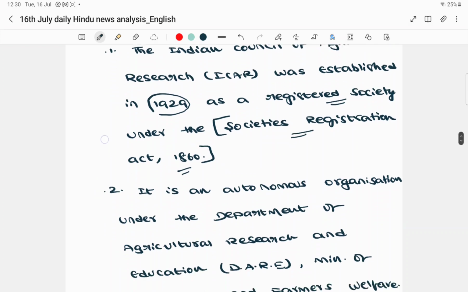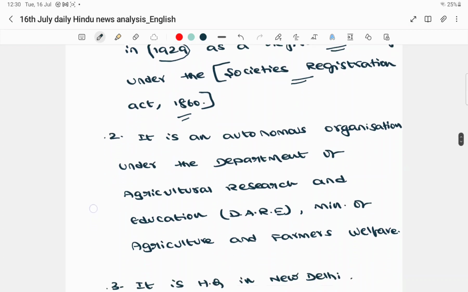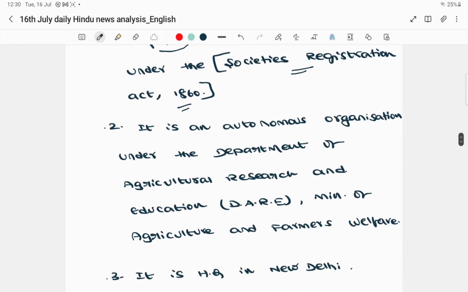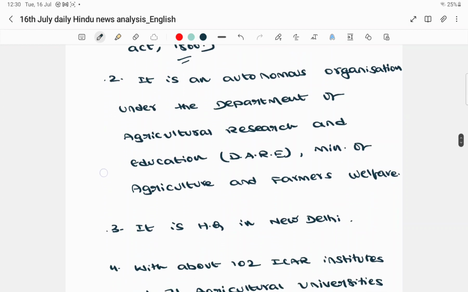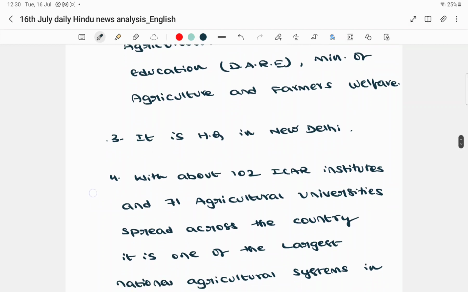And it is an autonomous organization under the DARE, which means Department of Agricultural Research and Education, which comes under the Ministry of Agriculture and Farmers Welfare. And this particular body is headquartered in New Delhi. So how many institutes are there?